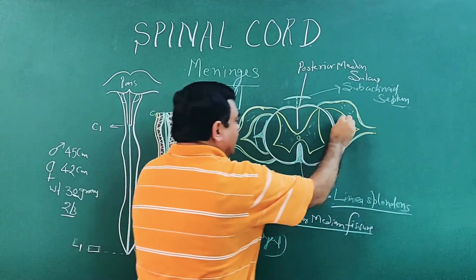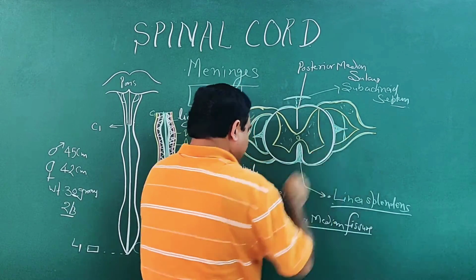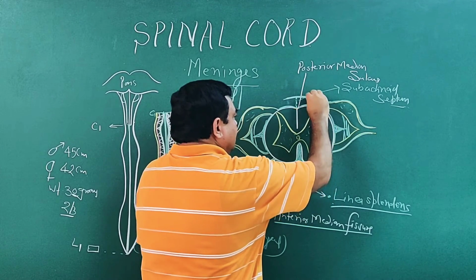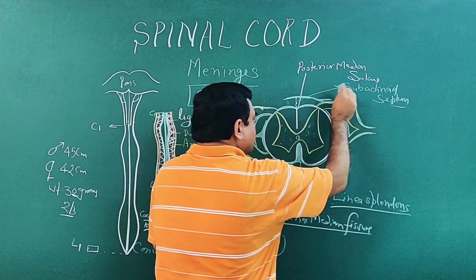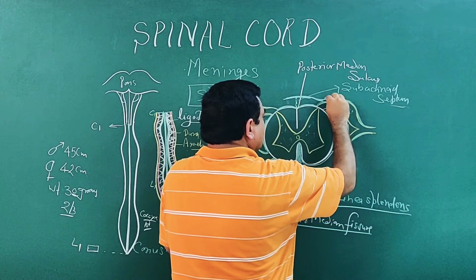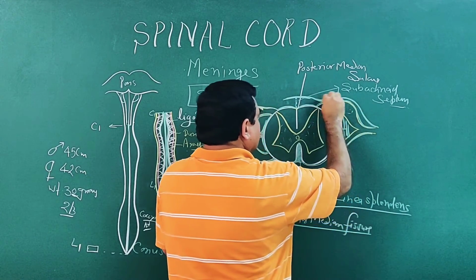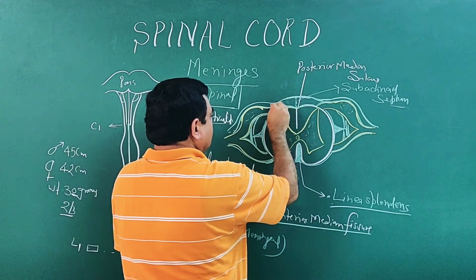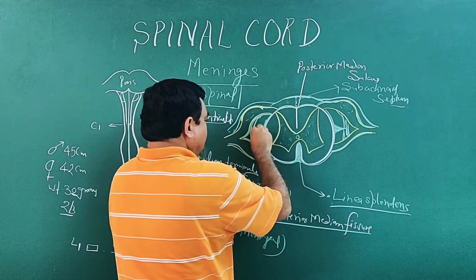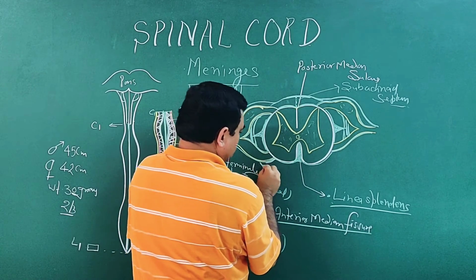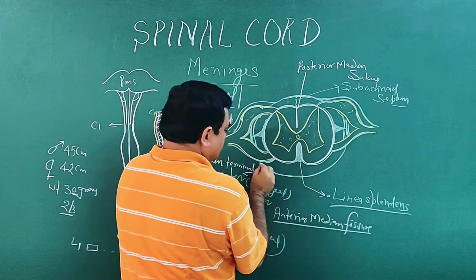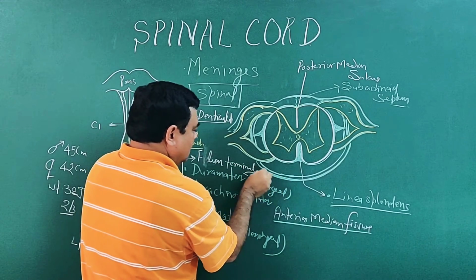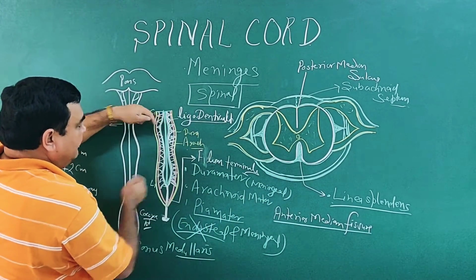It pierces the arachnoid and is attached with the dura mater.